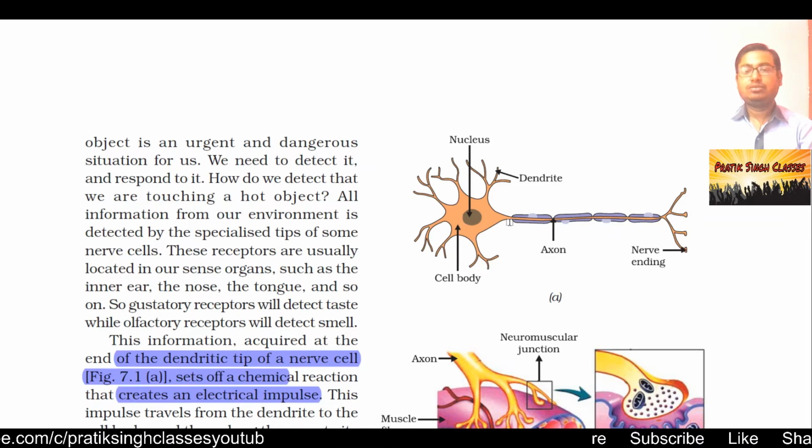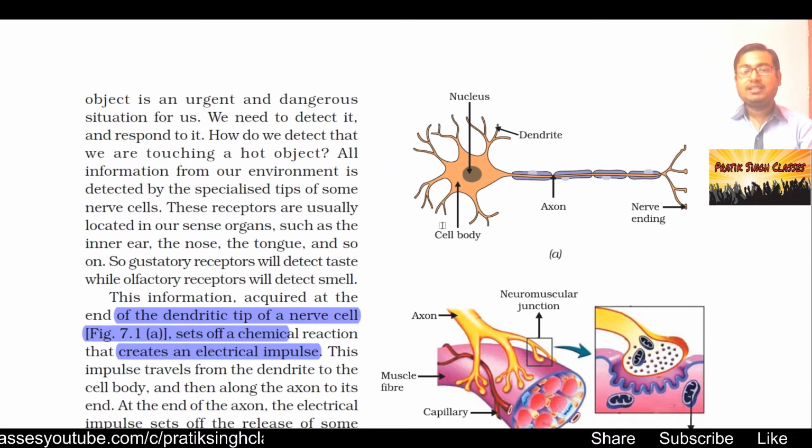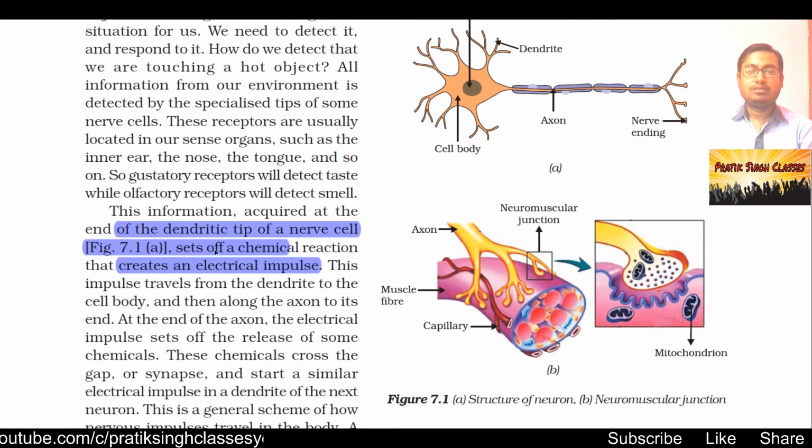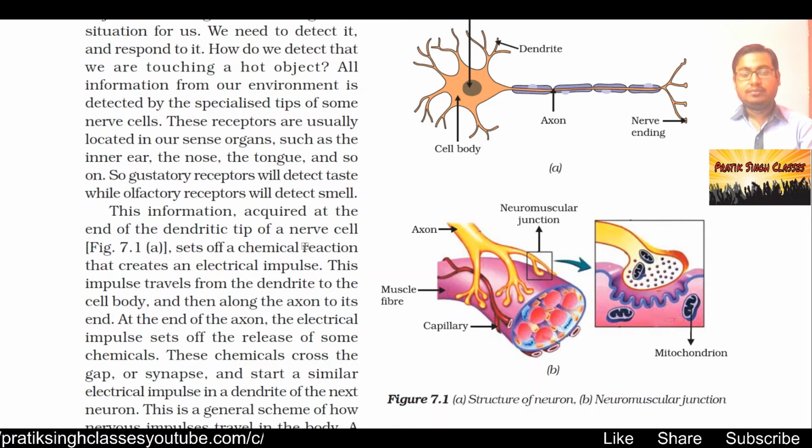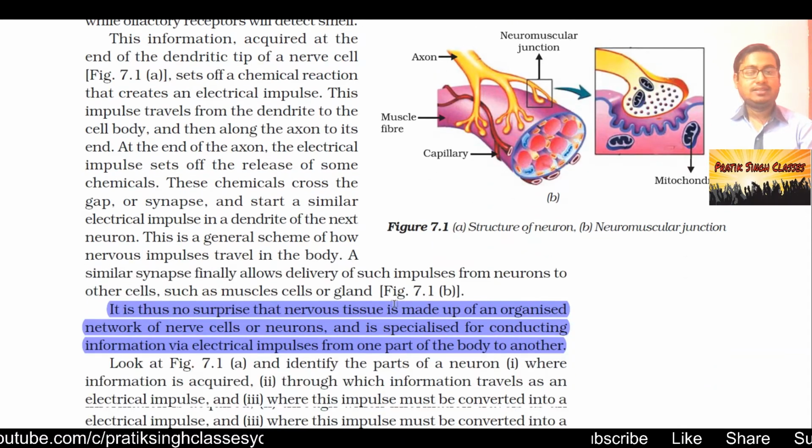Then it goes through the axon, then the nerve ending, and at the nerve ending where the other cell joins, there is a synapse or a small gap. There the electrical signal coming from the first cell converts into a chemical signal, and again that chemical signal is converted into an electrical signal for the second cell, and by transferring from one to the other, it goes to the uppermost part of the body, the brain. You will also be surprised to know that nerve cells are the longest cells in our body.